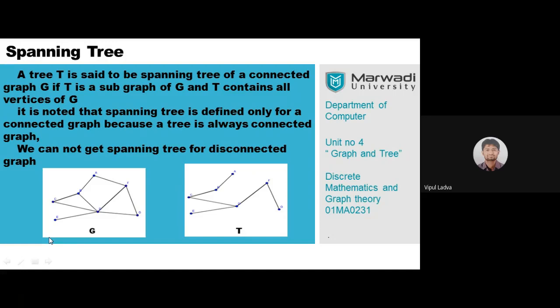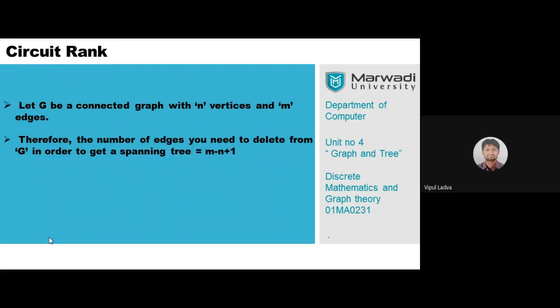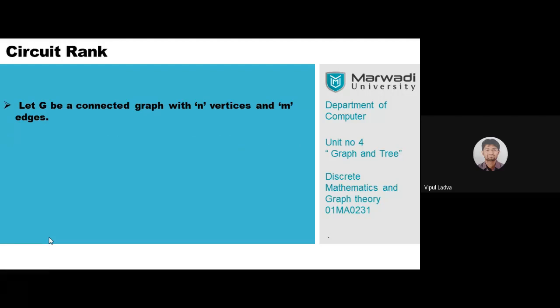Am I good? And that number you can identify with the formula m minus n plus 1, where m is the number of edges and n is the number of vertices. Now, observe here.